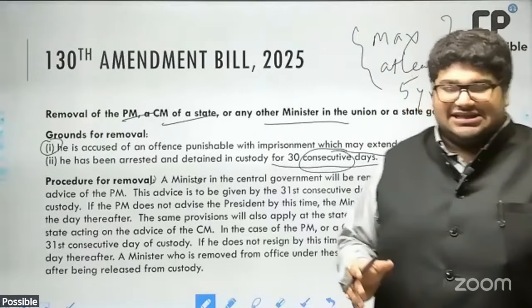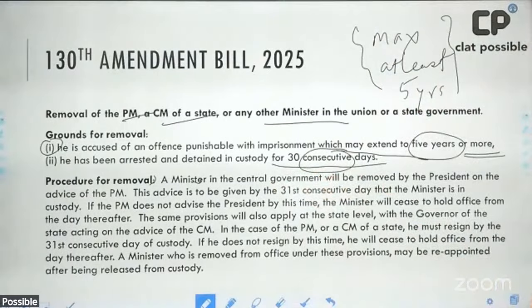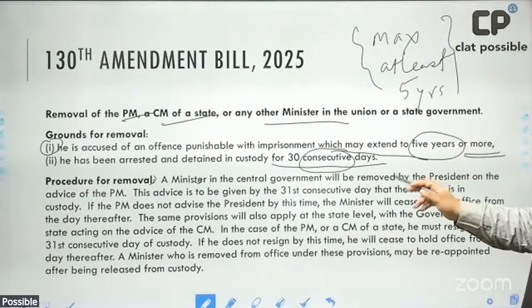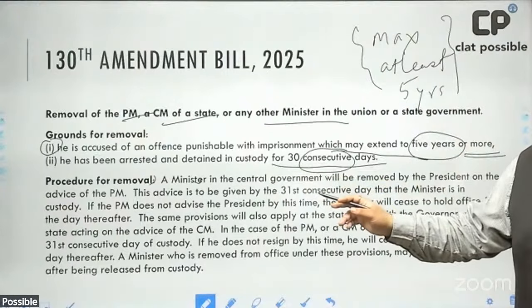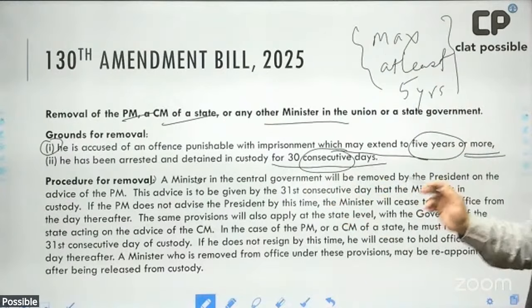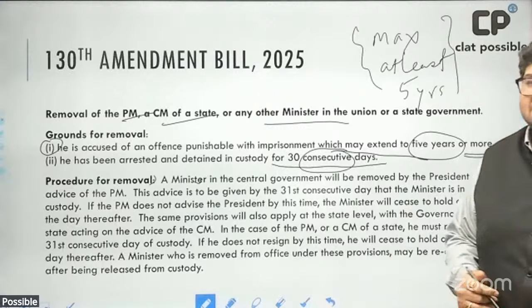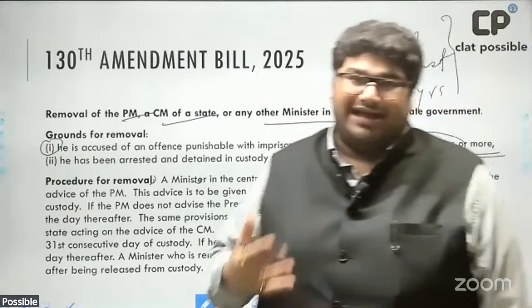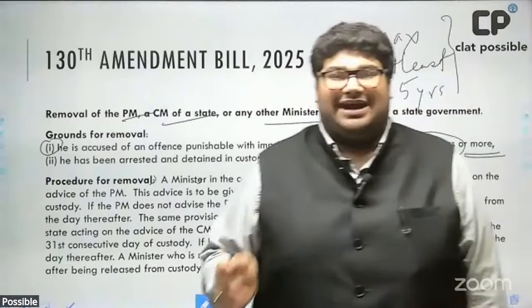What it says is that if we are talking about a minister of the union government, they have to be removed by the president on the advice of the prime minister, but the PM's advice must be given by the 31st consecutive day that the minister is in custody. Suppose the PM fails to advise the president, the minister shall stand removed automatically.